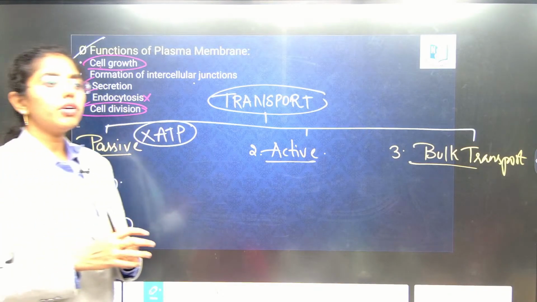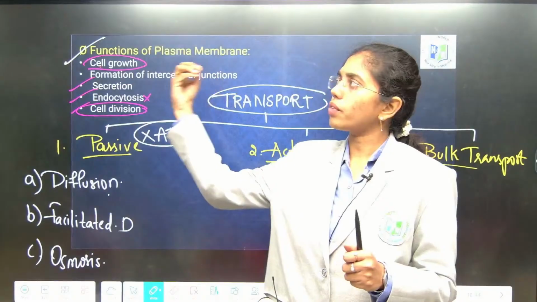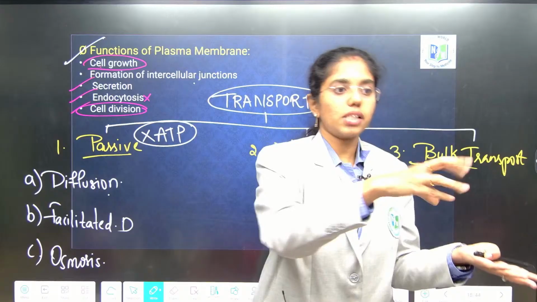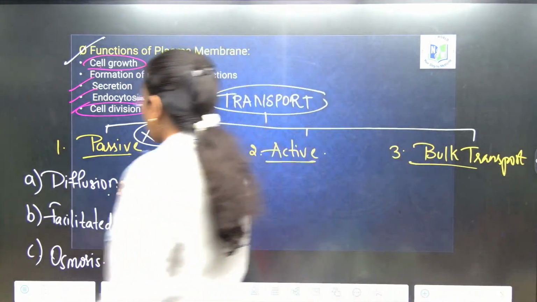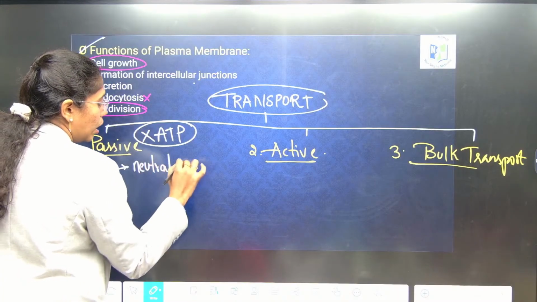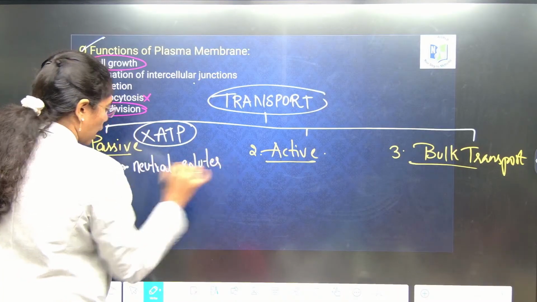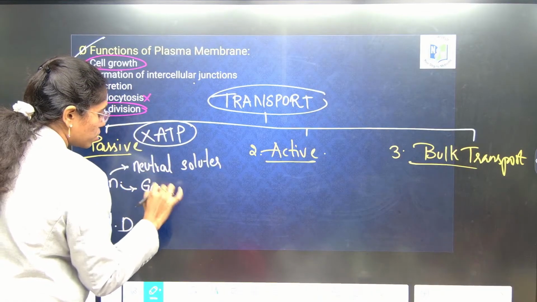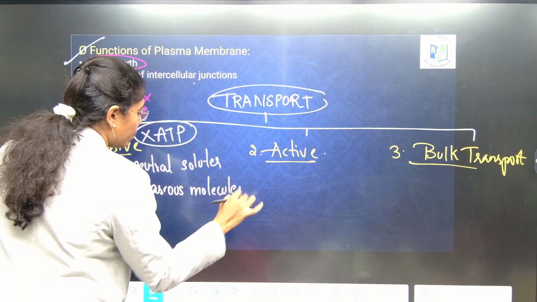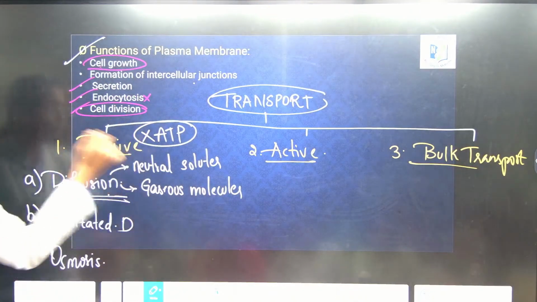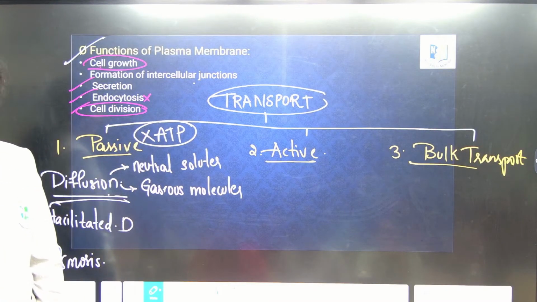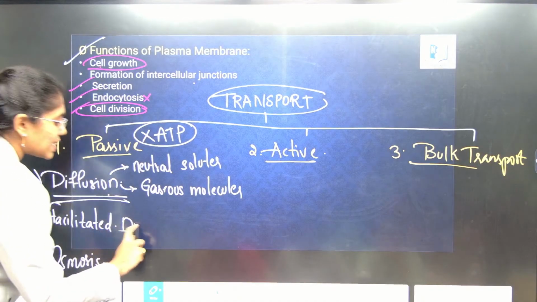First, diffusion. What is diffusion? The gaseous molecules will diffuse from this corner to that. There is no special transport vehicle required. It will just diffuse. So all the neutral solutes and gaseous molecules will be diffused via passive transport. They will be diffused in between two different cells. Clear right now?